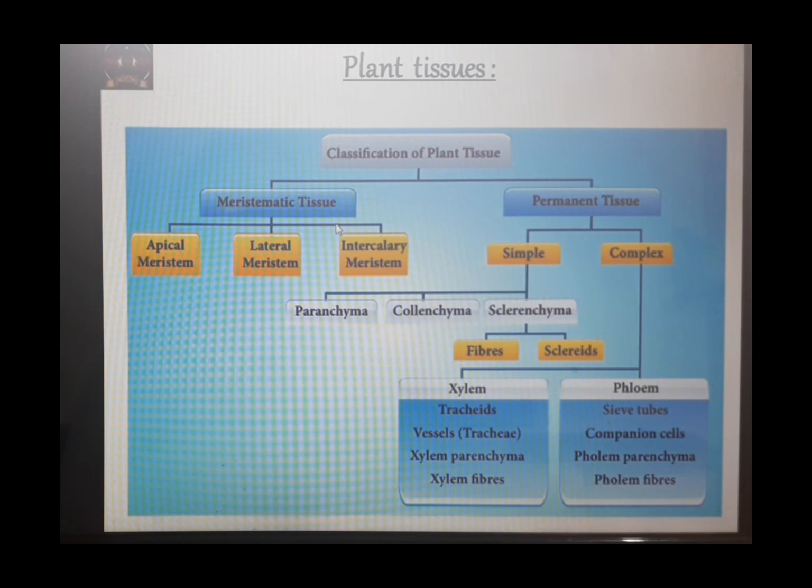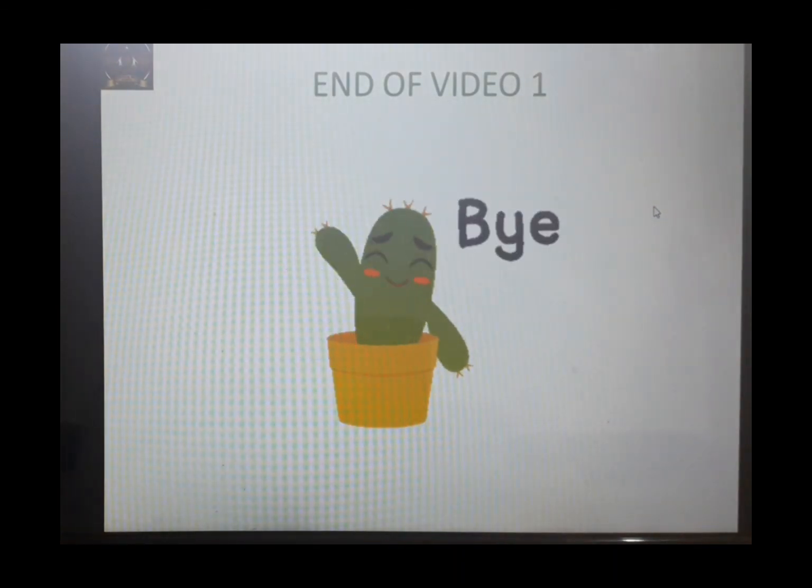So if the cells in a tissue in the plant body are continuously dividing, then we would call it a meristematic tissue. And if the cells have lost the ability to divide or multiply and they have taken up a permanent size, shape and function, then we would refer to it as a permanent tissue. And there are subtypes of these tissues as well, but all these subtypes we would see in the upcoming videos. So here we finish our video number 1.